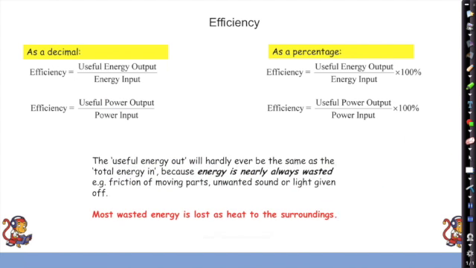Okay, the useful energy out will hardly ever be the same as the total energy in, because energy is nearly always wasted. So for example, friction of moving parts, unwanted sound or light given off. And most wasted energy is lost as heat to the surroundings. So most pieces of equipment end up warming up the air around it, and that eventually will just be dissipated and will just be spread out into the surroundings.